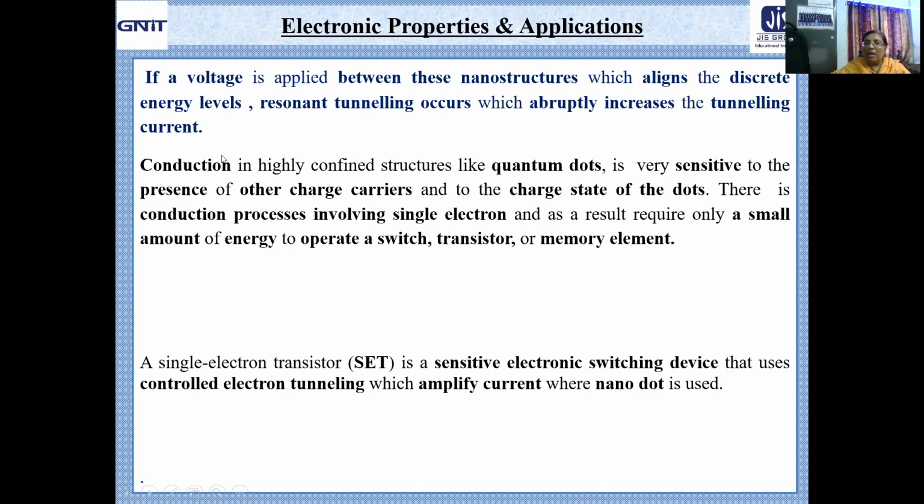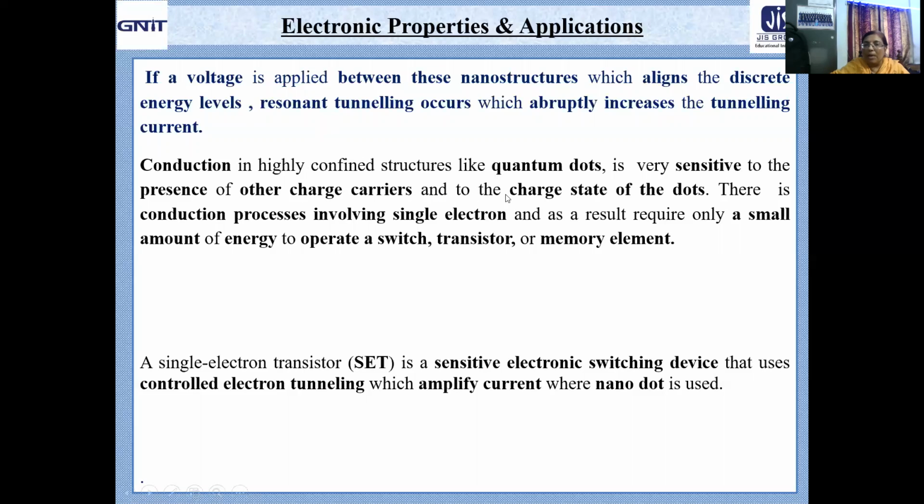That means when you are considering conduction in a highly confined structure like the quantum dot, it is very sensitive, because the number of particles, rather the atoms, is very, very small, as all three dimensions you have reduced.